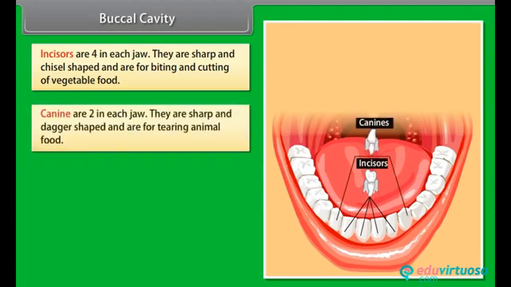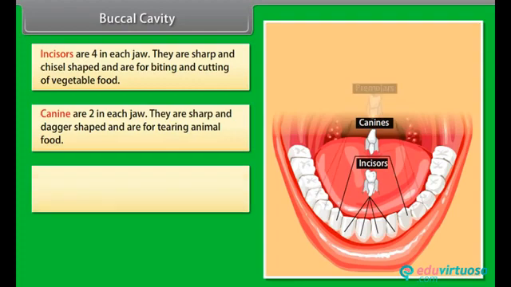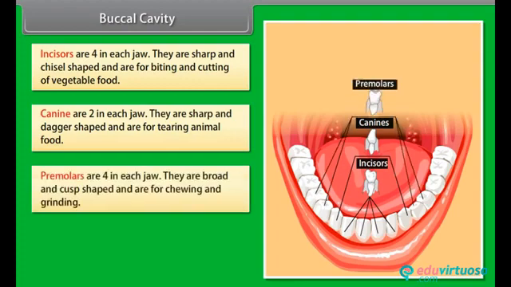Canine are 2 in each jaw. They are sharp and dagger-shaped and are for tearing animal food. Premolars are 4 in each jaw. They are broad and cusp-shaped and are for chewing and grinding.